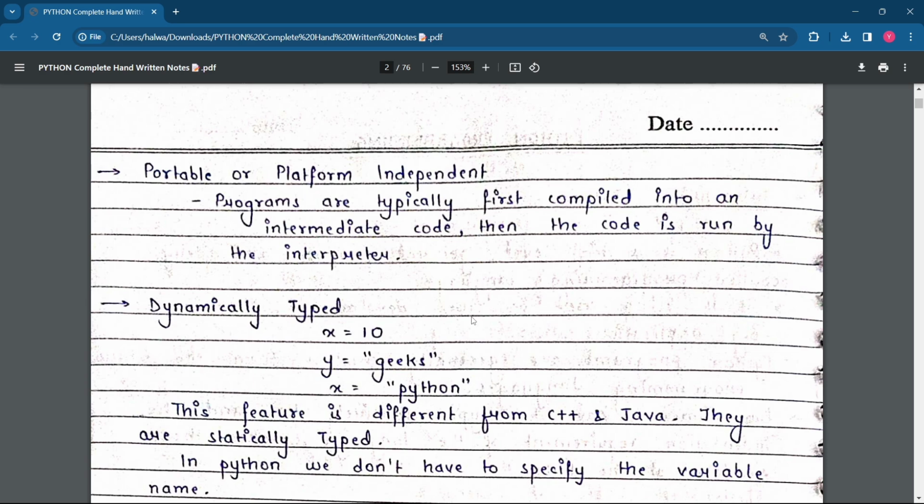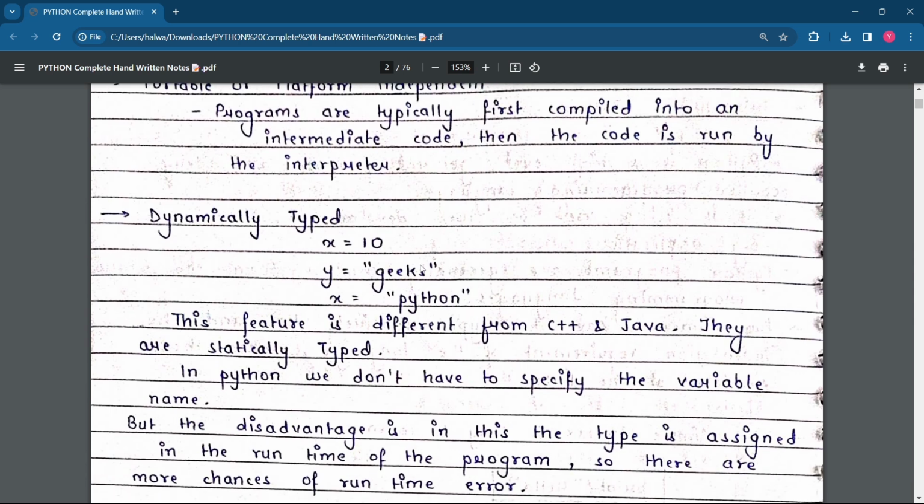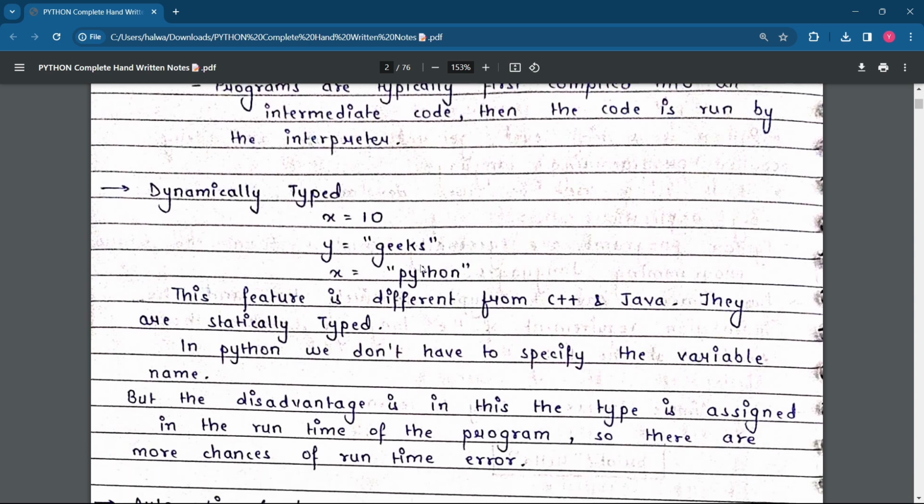Then the code is run by the interpreter. Remember one thing: the Python code is run step by step, line by line. That is your interpreter. Dynamically typed. What does it mean? Dynamically typed. It means that if you are taking x is equal to 10, y is equal to gigs, or x is equal to Python, what does it mean?